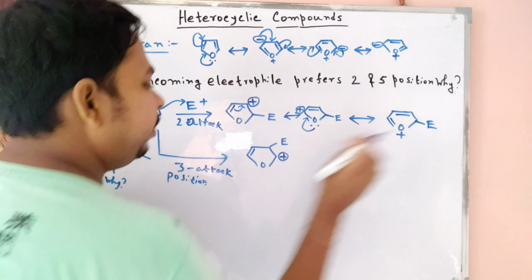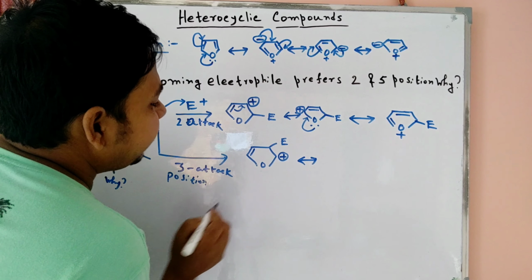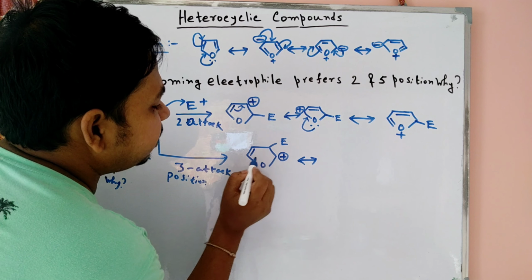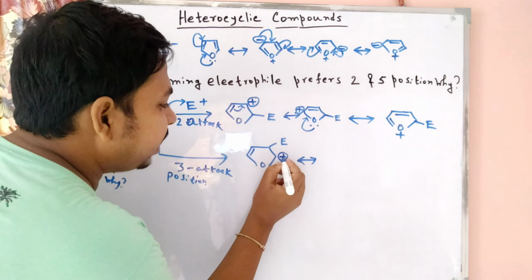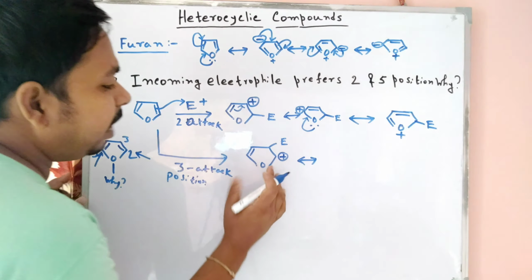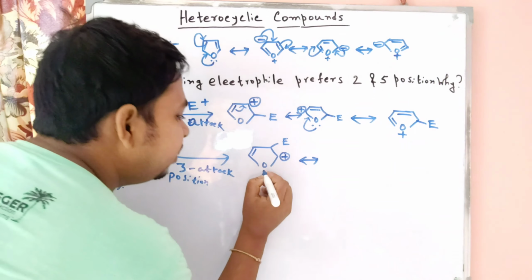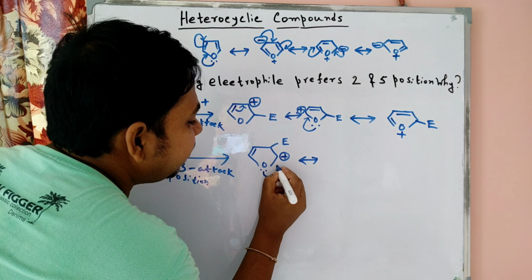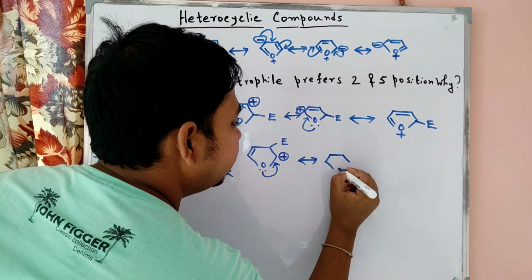In total we get 3 canonical forms in the 2 attack, but in the other case this double bond cannot participate in conjugation and cannot stabilize this plus charge, because this one is far away. The plus charge is here and the double bond is here. So in that case the lone pair of oxygen cannot take part in stabilization.